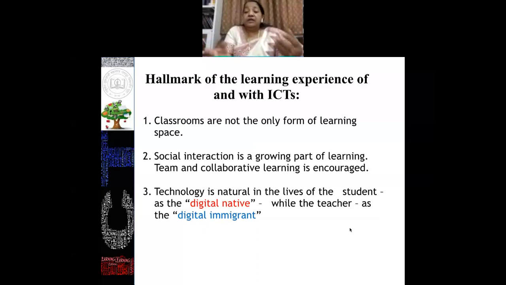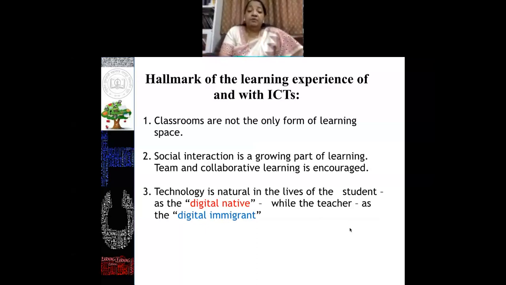At the same time, if you ask your younger children, 11 to 18 years old, to start using this mobile phone, he immediately starts using several functions and is able to teach us about these new technological gadgets. In simple words, they are the digital natives. They are very familiar with technological tools and are able to use them more effectively as compared to we teachers. Then what to do?